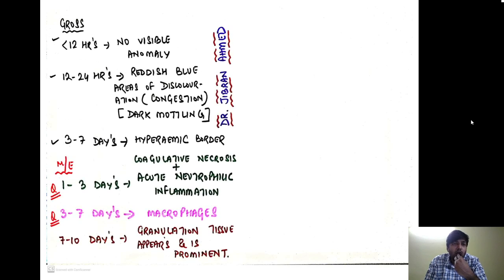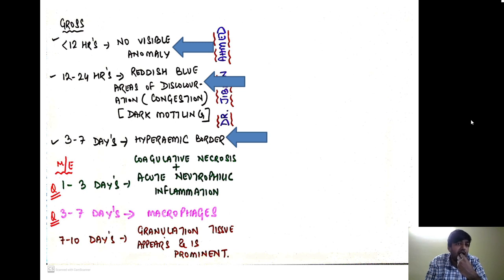So grossly, what are the most important events which you should keep in mind? Within 12 hours, less than 12 hours, you cannot see any visible anomaly, and if you wish to see, you should stain the myocardium with triphenyl tetrazolium chloride that we saw in the first image. In 12 to 24 hours you have dark mottling, that is areas of congestion, reddish blue areas of discoloration will be seen. In 3 to 7 days, they will develop a hyperemic border. So these are three important gross features that you should keep in mind.